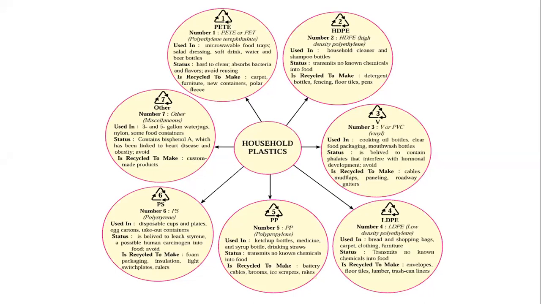For the different plastic materials, we have to use a mineral water bottle, then your mobile phone's transparent plastic back cover. If it is available, then you can check. If it is not available, you can use a different plastic material. Then PVC pipes: if it is available in your home, you can check which type of material and which type of mark is there. Then a plastic beaker. A plastic beaker is not available at your home, I know, because it is available in the laboratory. That's why it is included.